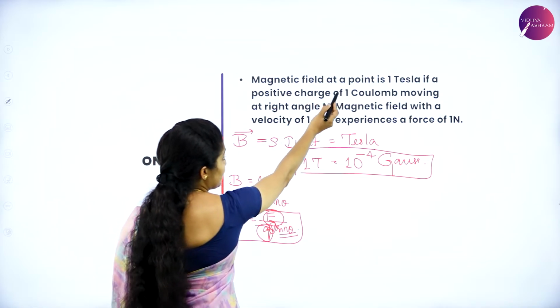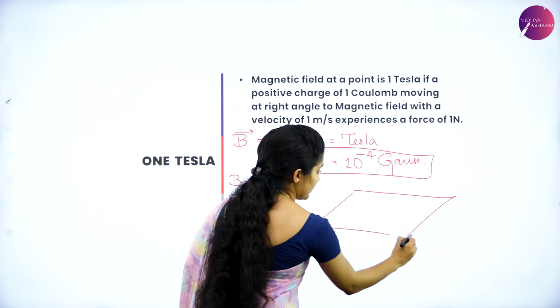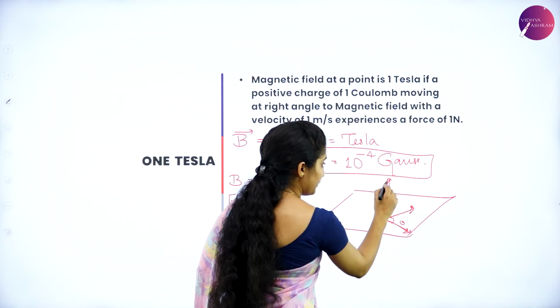So the magnetic field at a point is 1 Tesla. Suppose you consider a plane, with force, magnetic field and velocity all perpendicular to each other.